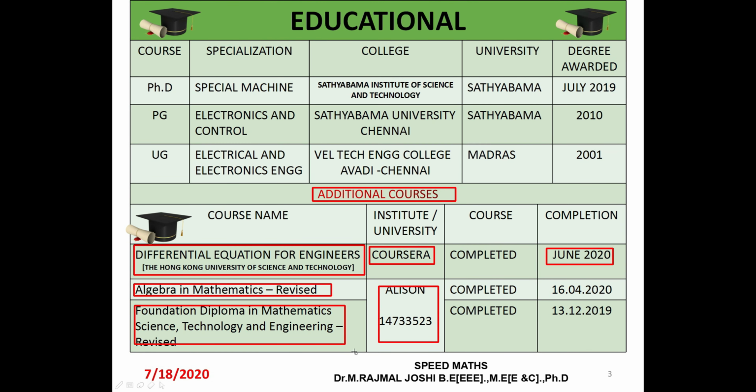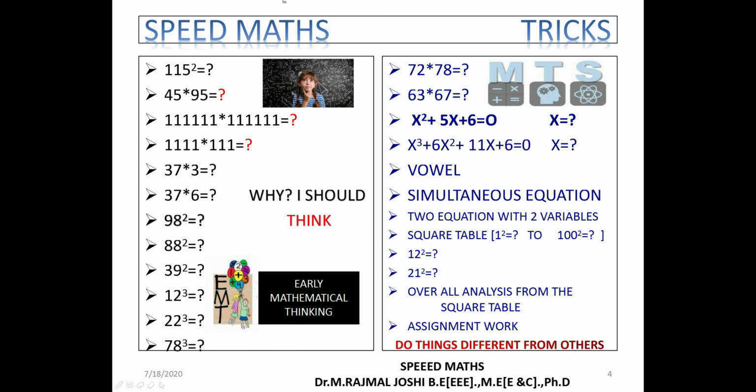We'll straight away start with the concept of Speed Max and its tricks, what we are going to learn. As soon as you see the slide, don't be afraid. Here all the things are given with question marks. The first concept we are going to learn is, if any unit place ends with 5, how to get the square of that value. If the unit place ends with 5, what is the procedure to find this type of multiplication? Next we are going to see the multiplication tables of 11s, how to get this type of number when the digits are equal and when they differ by one.